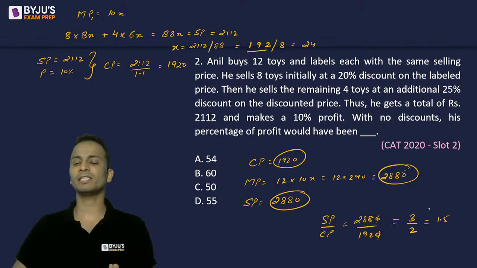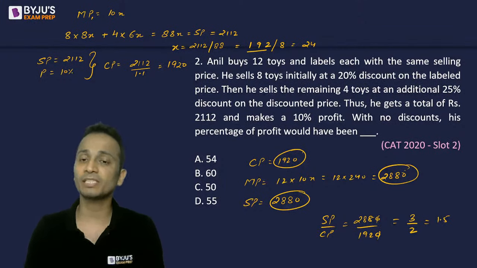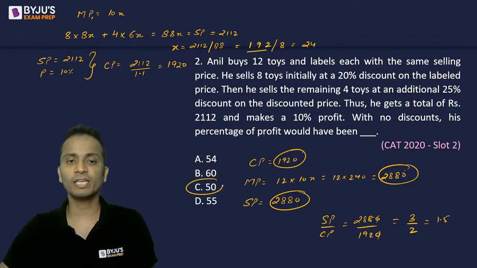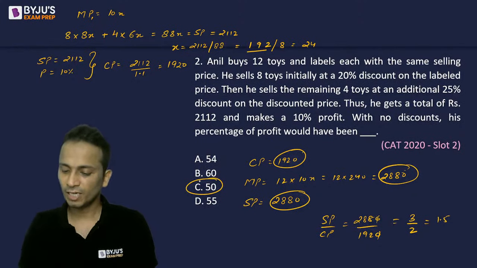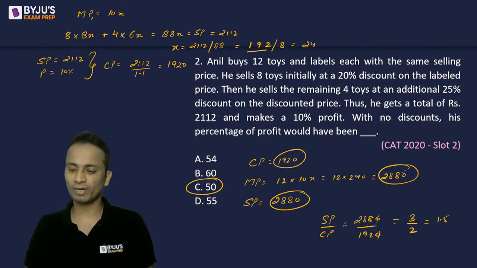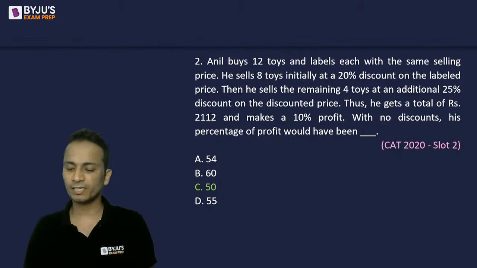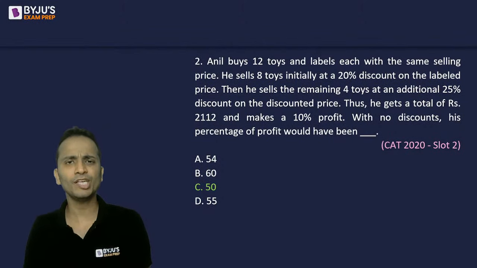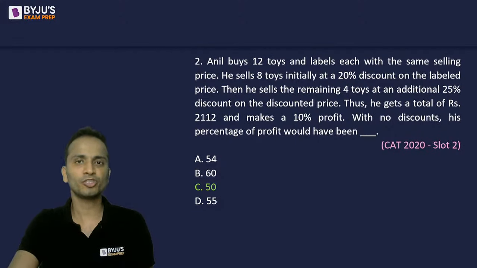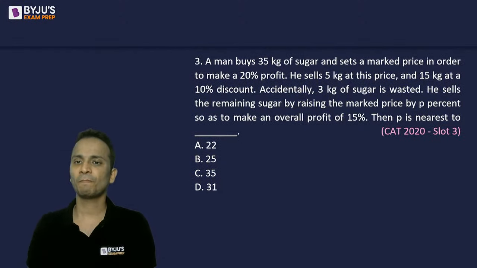So the selling price is 1.5 times the cost price. That means there is a profit of 50%. So the correct answer will be option C. Manoj and Resham, both of you have given correct answers. All right. So question number 2, the answer is option C, that is 50%. That was CAT 2020 slot number 2. Let's move on and look at the next question from the previous year paper questions of the CAT examination.